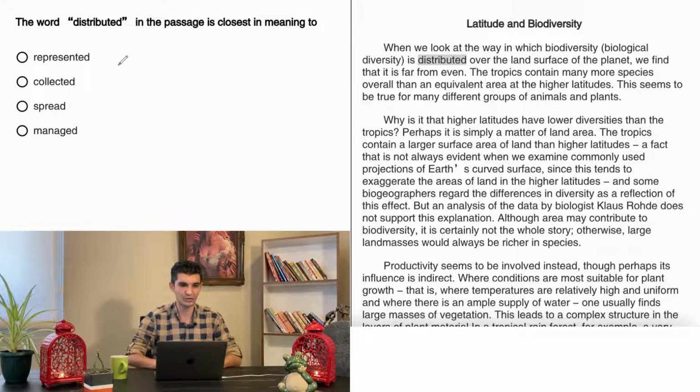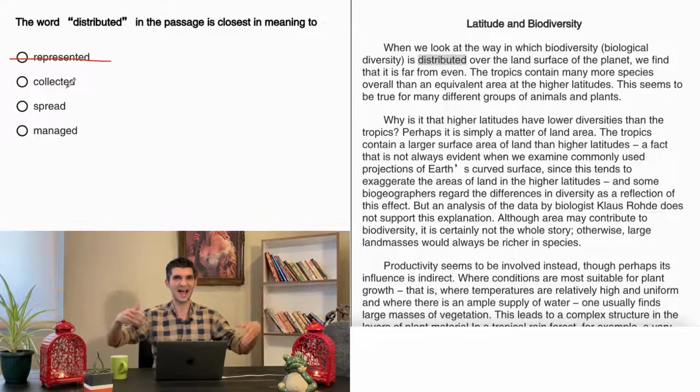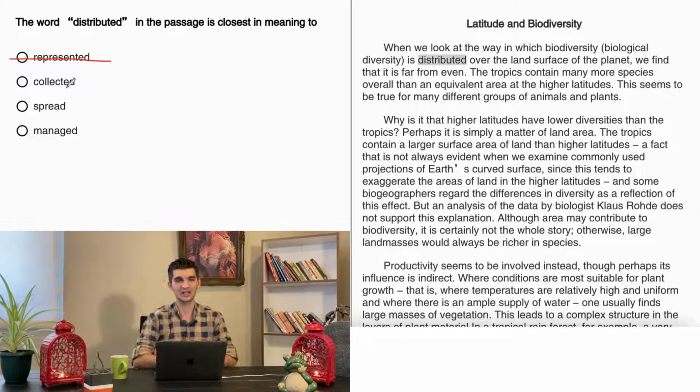We go to choice A, represented. Represented means shown. So nothing is being shown over here. Collected, I don't think so. When you're collecting the thing, it's just the opposite of scattering the thing. For example, a teacher in the class is distributing the papers to the students so that they can write an essay. One paper for student A, one paper for student B, one paper for student C. So collected is not going to be the answer.